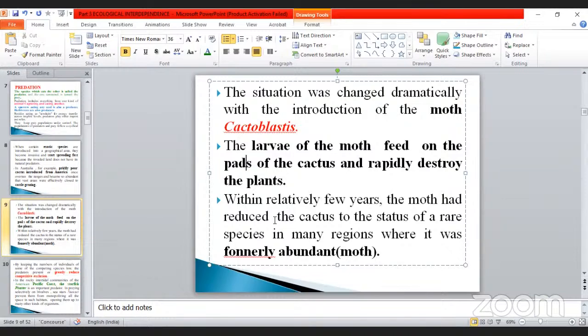Once again, we discussed this in the sigmoidal curve already. The cactus was reduced to the status of a rare species in many regions where it was generally abundant. The moth was abundant, so the cactus was completely reduced. The moth needs food, and the food is cactus. With cactus completely nil, the moth population also declines. This is how exotic species are destroyed. Already we discussed these things also.